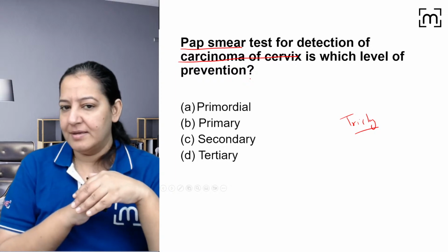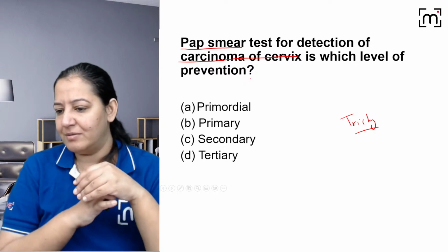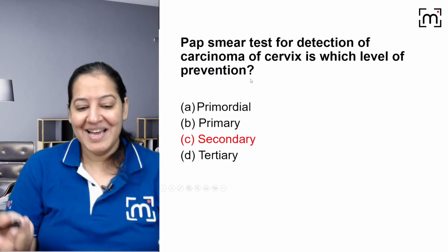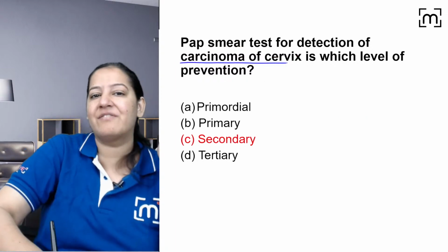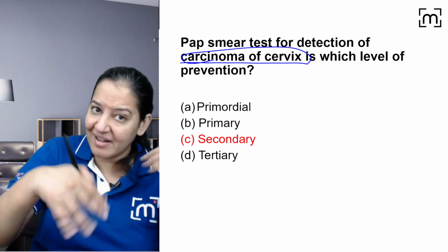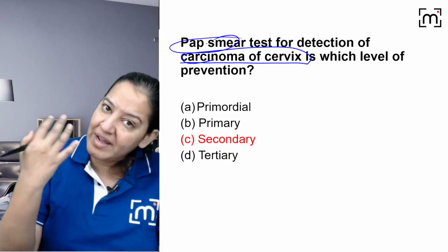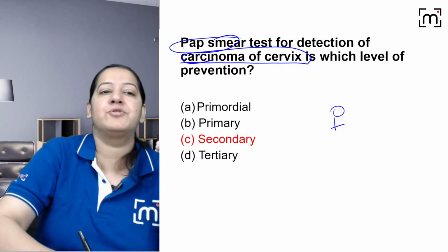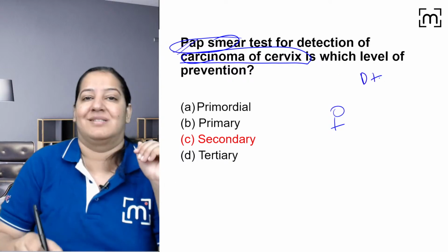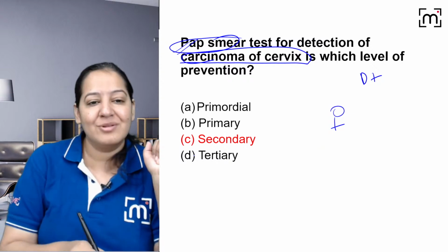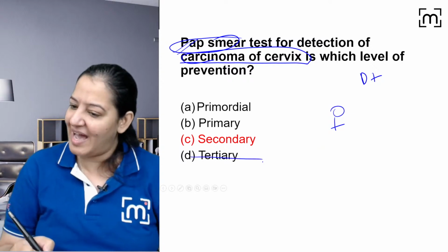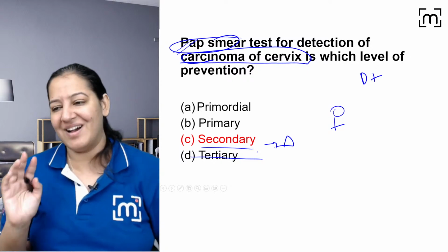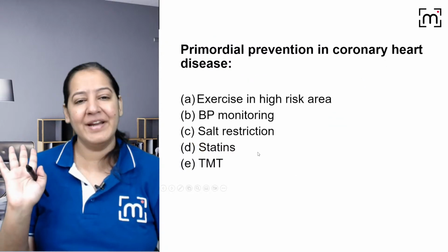What you will say? Most of them are saying C as answer. So it is secondary. Yes. The person already has carcinoma of cervix. For the detection of that, early detection, we are doing the pap smear. The disease is already present. I want to diagnose it at an early stage. So that is secondary. In the secondary, it's the diagnostic part, not the treatment. But the correct answer is C. Don't get confused in your exam. So correct answer is C.